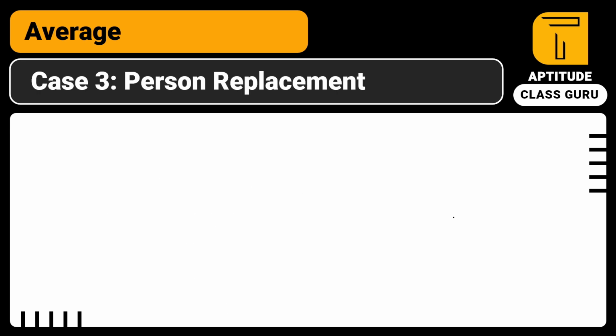So let's look into case 3, which is the person replacement category, which is nothing but one person leaves the group and instead of him, one person joins the group. So this is called replacement of the person. I will explain clearly with one example, so that you can easily understand which formula you have to use in the exam.